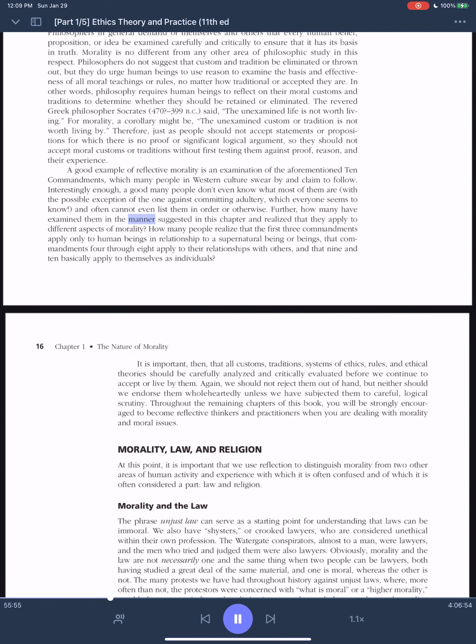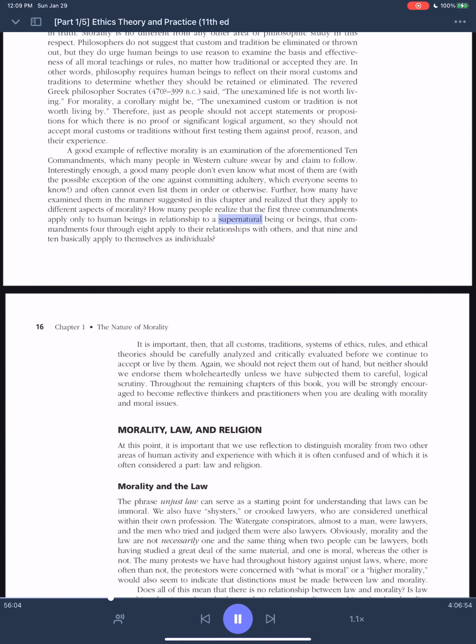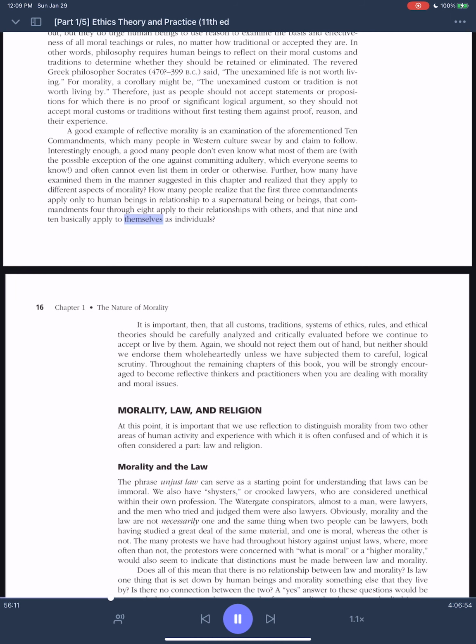Further, how many have examined them in the manner suggested in this chapter and realized that they apply to different aspects of morality? How many people realize that the first 3 commandments apply only to human beings in relationship to a supernatural being or beings, that commandments 4 through 8 apply to their relationships with others, and that 9 and 10 basically apply to themselves as individuals?